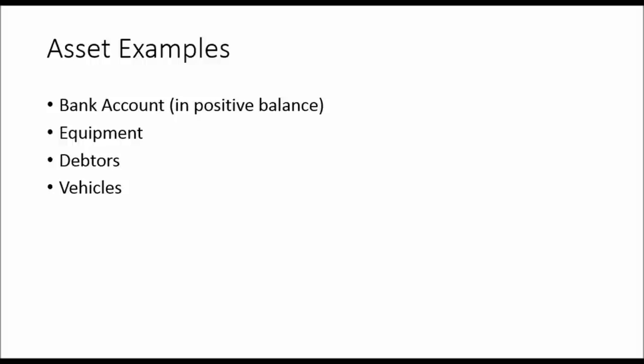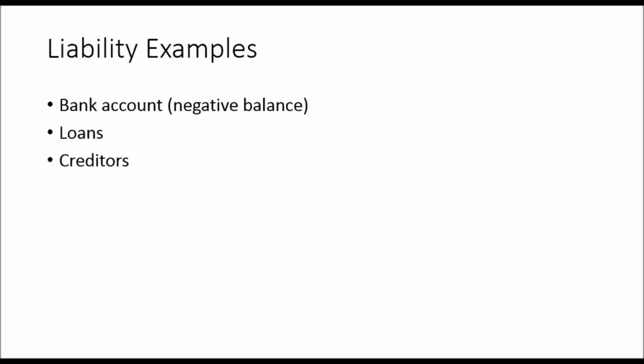Equipment is an asset. Debtors, money that people owe to you. Cash that you own. Vehicles, that's vehicles that you own, not vehicles that you have a lease contract with. Liability examples: bank accounts in a negative balance, like in an overdraft.